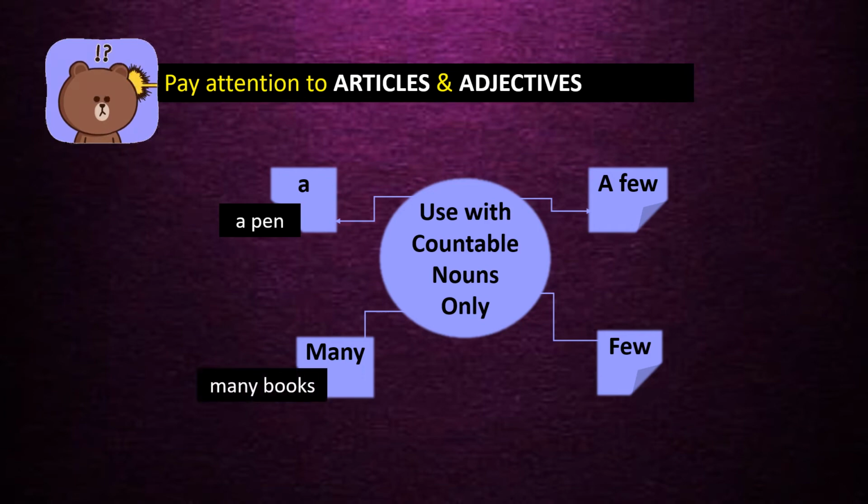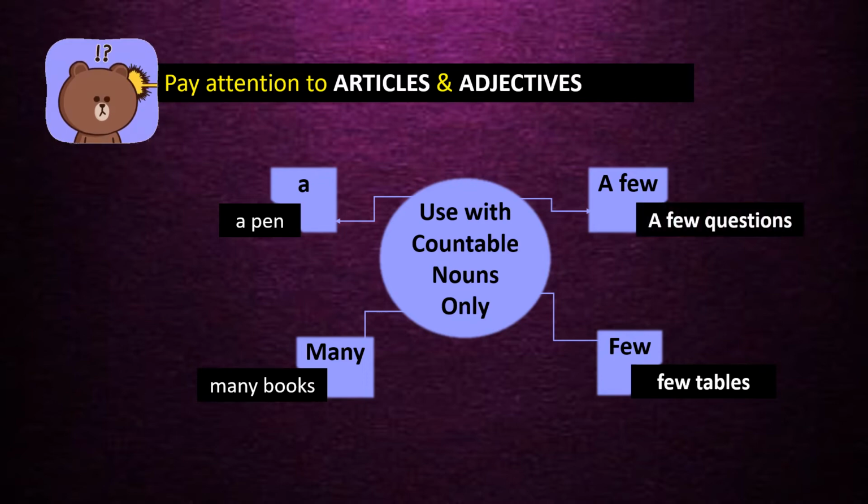Or books, many books. You can count the number of books in a library. Few tables. Once again, you can count the tables. 1, 2, 3, 4. And when you say a few questions, once again, they are countable. You can easily count them. So remember, a, many, few, a few are used only with countable nouns.